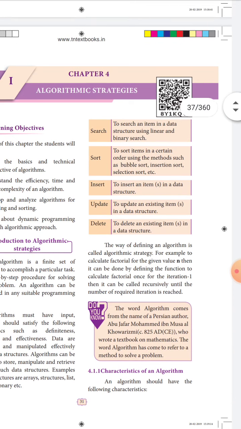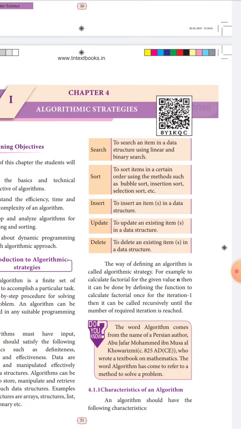So what is meant by search? To search for an item in a data structure using linear and binary search. What are the two programs? Linear and binary search. And sort means to sort items in a certain order using methods such as bubble sort, insertion sort and selection sort. This is also a program.